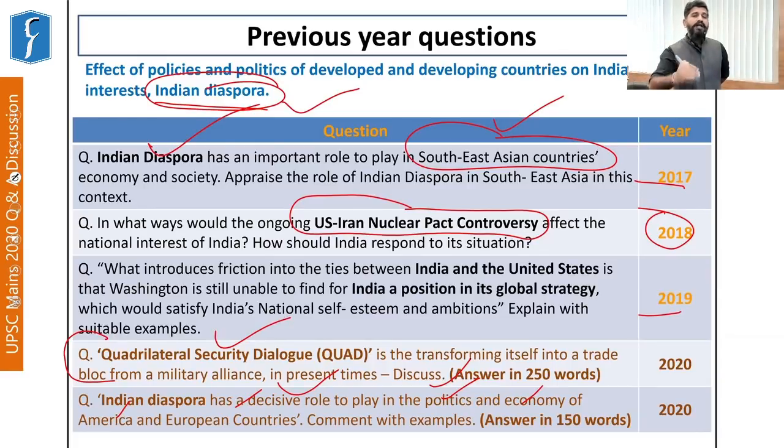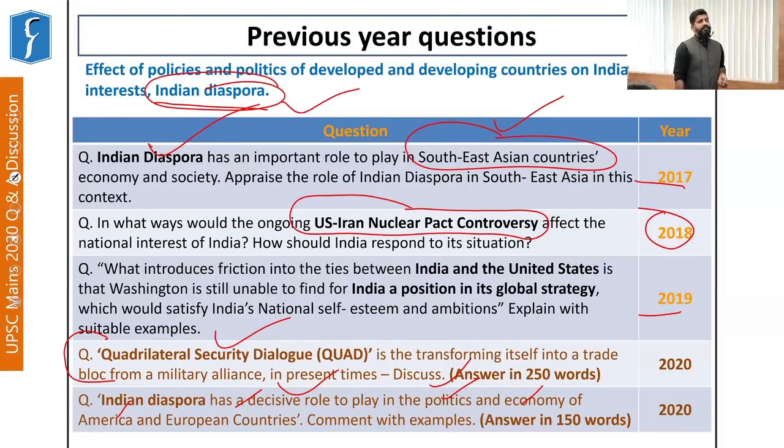Fine. Some of the Indian origin people are the heads of important multinational organizations like Google and Microsoft, Satya Nadella and Sundar Pichai, not to mention more. So they are playing a key role in their economy. So that is why this was a particularly expected question, although most of us missed on this aspect.